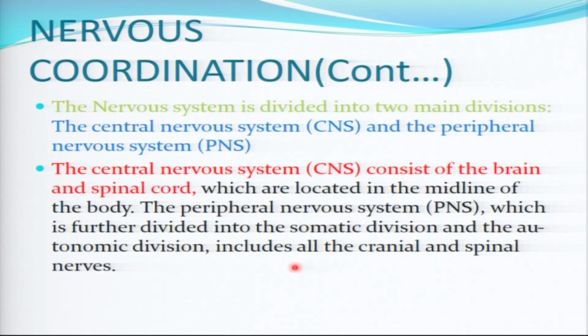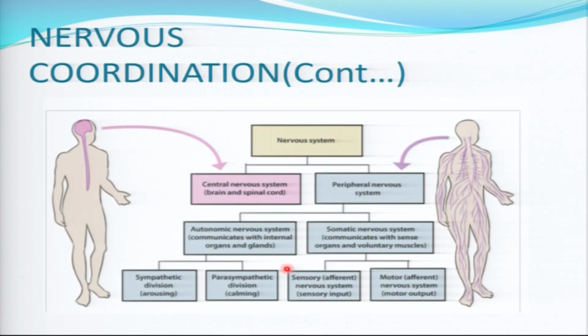We have also the autonomic division, the autonomic nervous system. This coordinates the involuntary activities. We shall come back to this. So as we have said, this consists of the nerves. Let's see this on the diagram. As you can see here, this is the brain, and this is the spinal cord. So this composes what you call the central nervous system.